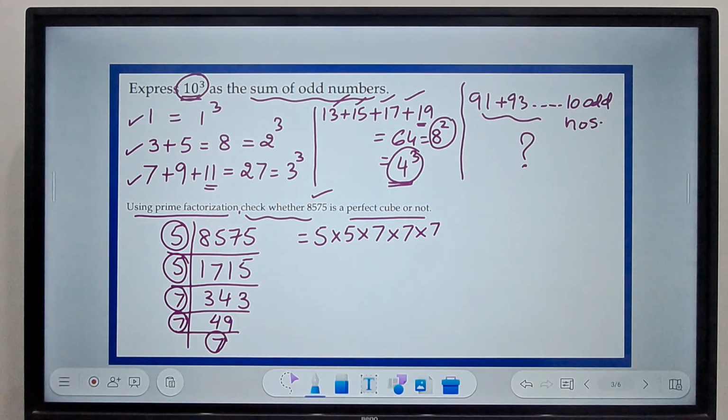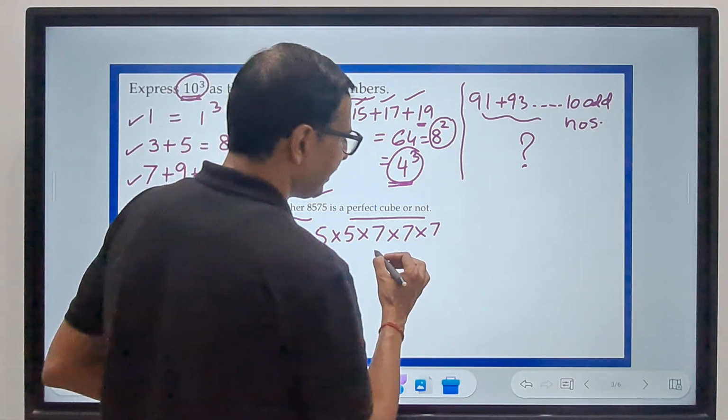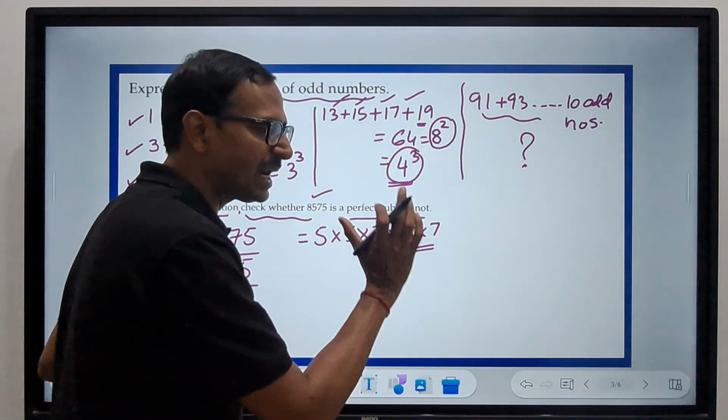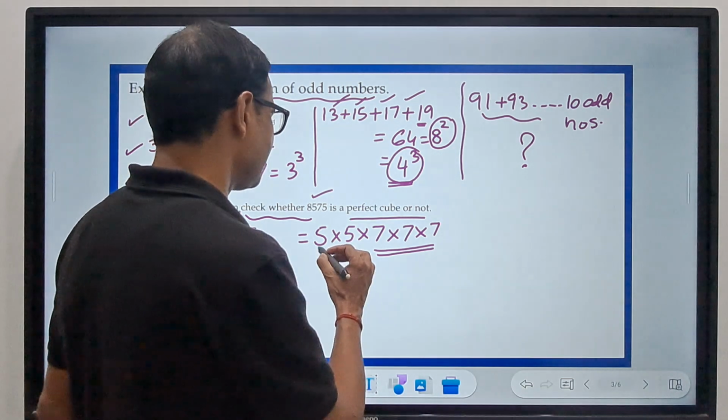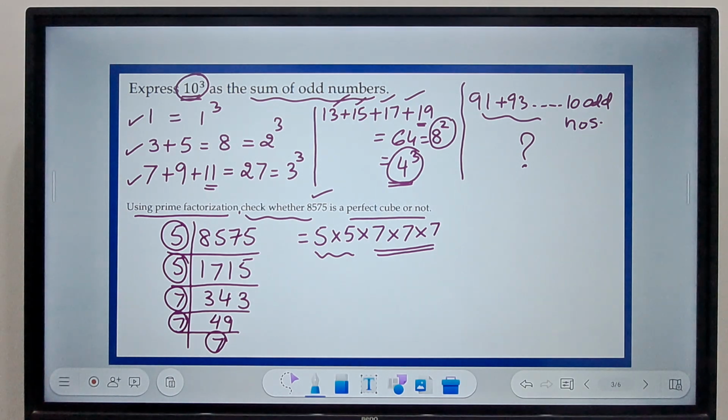Now how do you check whether this number is a perfect cube or not using these factors? You can see the factor 7 occurs as a triple, whereas the factor 5 does not form a triple, it occurs only 2 times.